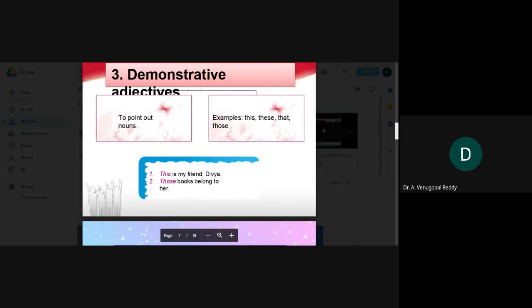So, for example, this is my friend Divya. Those books belong to her. So, in the first sentence, "this", and in the second sentence, "those", are considered demonstrative adjectives. Let us see the next type of adjectives.